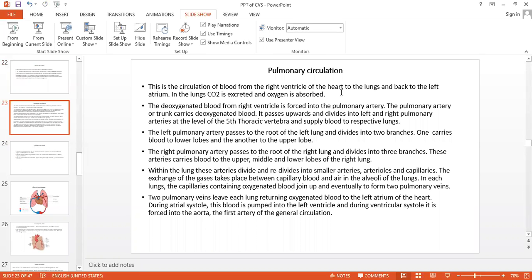First, we will see the pulmonary circulation. Pulmonary means what? The circulation between the heart and the lungs. You know the conduction system now, so how does it regulate? The circulation of the blood from the heart to the lung and from the lung to the heart is called the pulmonary circulation.